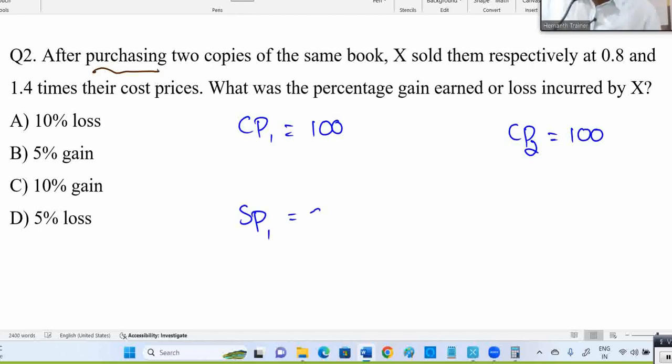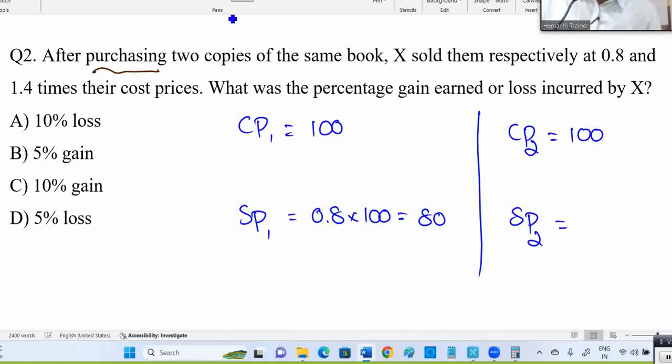So, first one he sold it for 0.8 times of that, means 80 rupees. I'll give the shortcut also. Wait. First understand the concept. Second one, 1.4 times the cost price means 140.